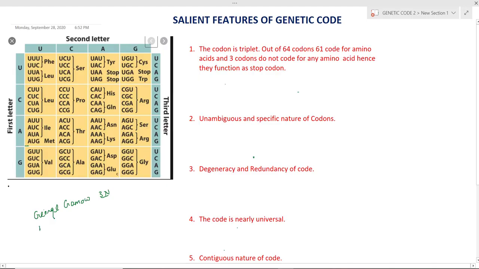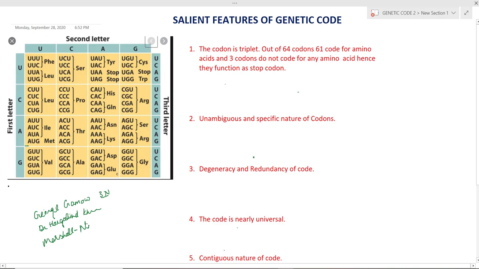We discussed Dr. Hargobind Khurana, who synthesized the first gene, and Marshall Nirenberg, who discovered the code and proposed that the combination of three nucleotides is required for the formation of one amino acid.